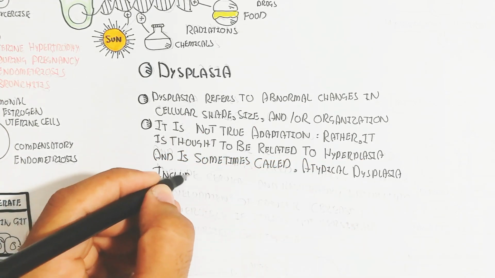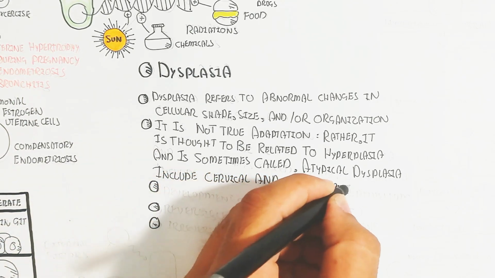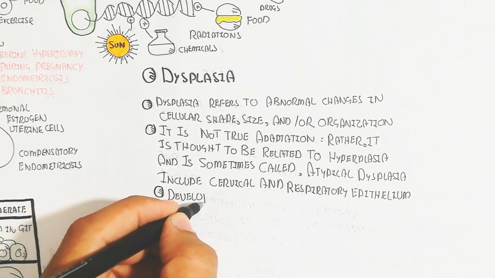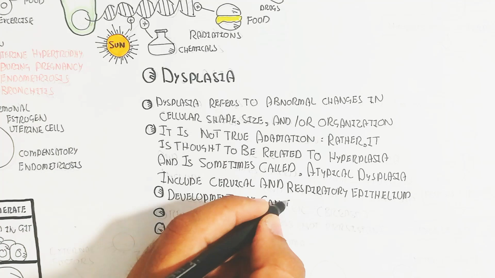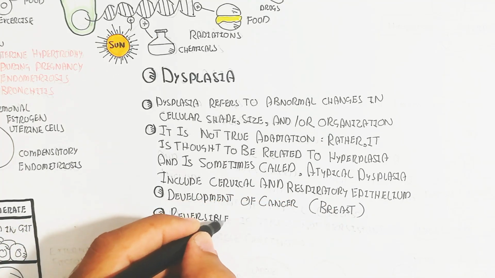Development of cancer like breast cancer is due to dysplasia. It is reversible if the stress is not persistent, and irreversible carcinoma forms when the inflammation is chronic.